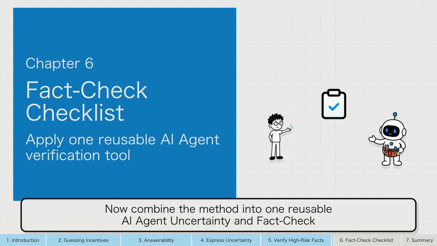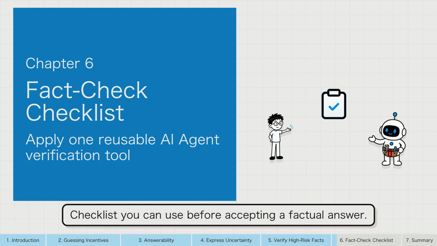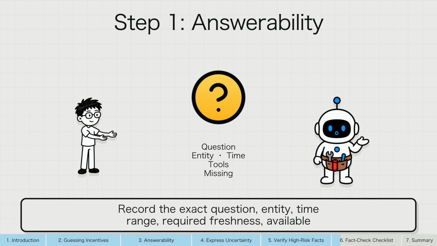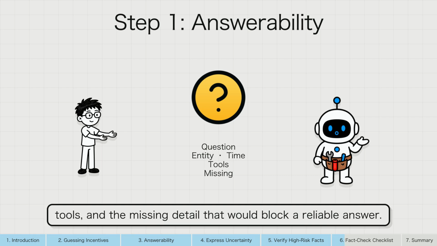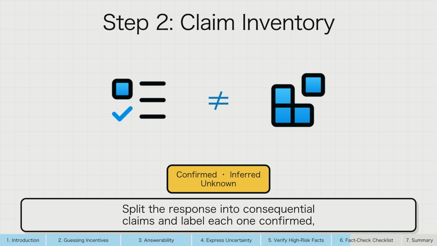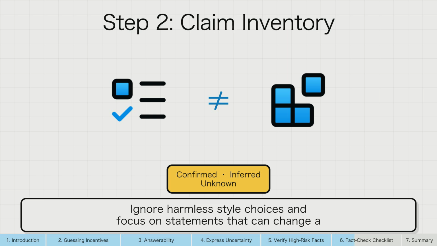Now combine the method into one reusable AI agent uncertainty and fact-check checklist you can use before accepting a factual answer. Step 1 is answerability. Record the exact question, entity, time range, required freshness, available tools, and the missing detail that would block a reliable answer. Step 2 is claim inventory. Split the response into consequential claims and label each one confirmed, inferred, or unknown. Ignore harmless style choices and focus on statements that can change a decision.